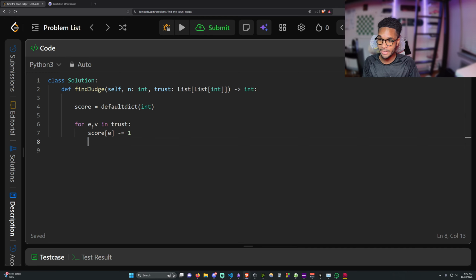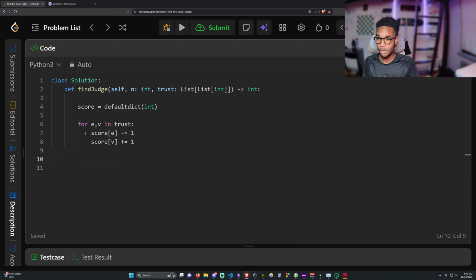But this means that person v is being trusted, so their score should increase. So score at v plus equals 1. Perfect. And now all we want to do is iterate through our score map and see, does anybody have a trust score of n minus 1? So let's make a variable called judge, and we're going to call that n minus 1, because that'll be our judge score.